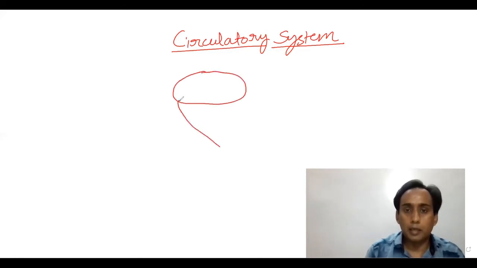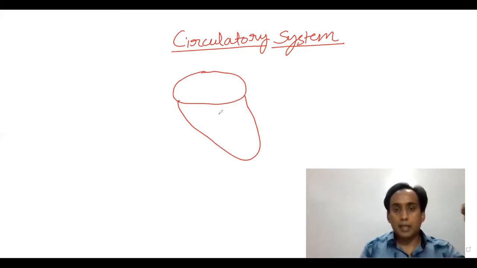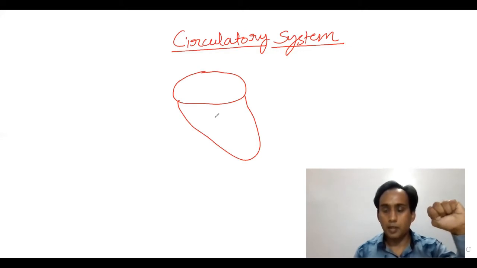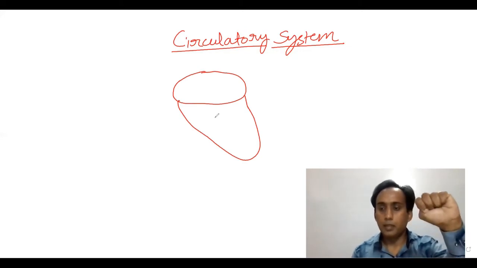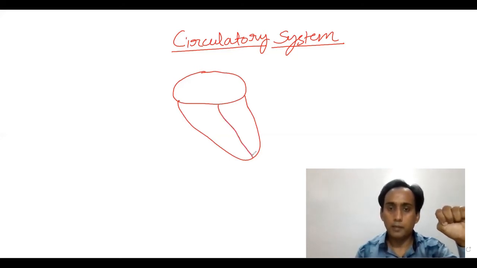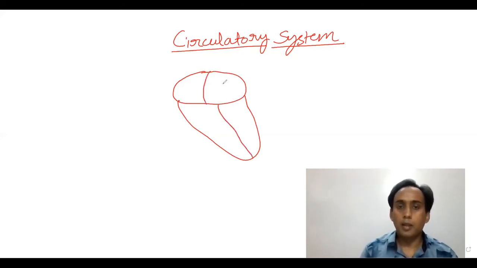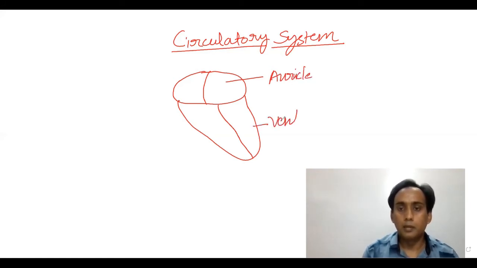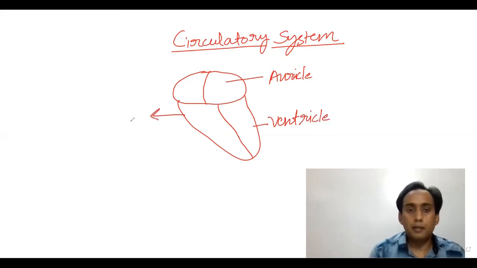Suppose this is a heart. It has a fist-like structure. If you take your fist, this fist structure is similar to the heart. The heart has four chambers. This is the auricle and this is the ventricle. And this heart is muscular in nature.